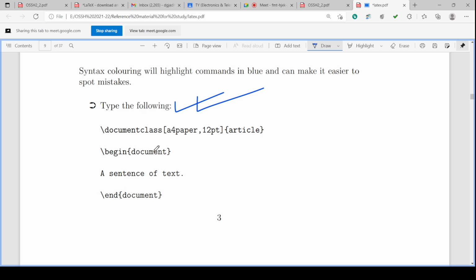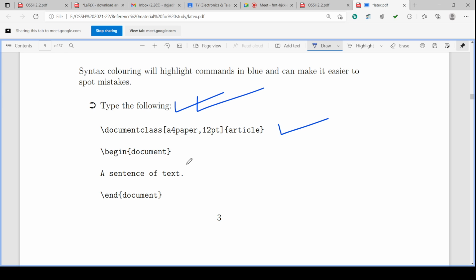What are those commands? This is the first. We have to define the document class, whether the document you are writing is an article or book or project report or biodata or something else, that you have to mention. What is the paper size, what is the font size, all you have to mention.